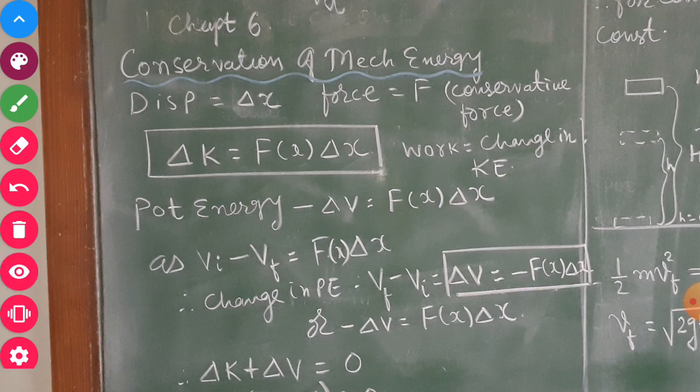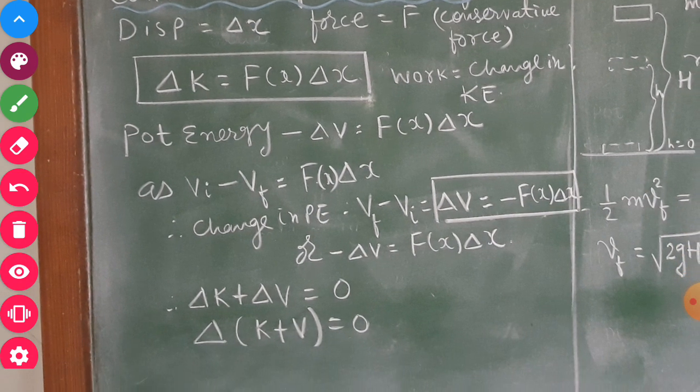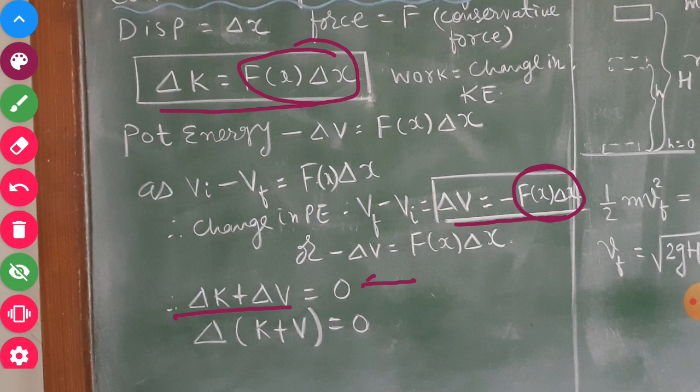Now if you take the change in kinetic energy and the change in potential energy, one formula is given here for the change in kinetic energy, and this formula is for the change in potential energy. If you add them, then delta K plus delta V, their right hand sides have the same value with opposite sign, so this becomes 0.